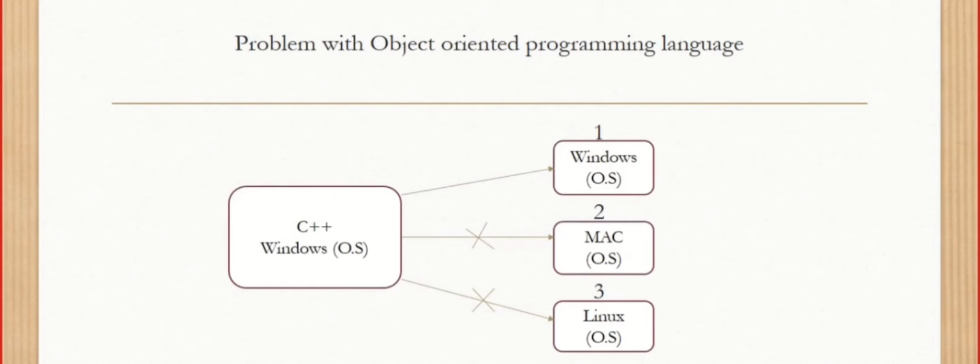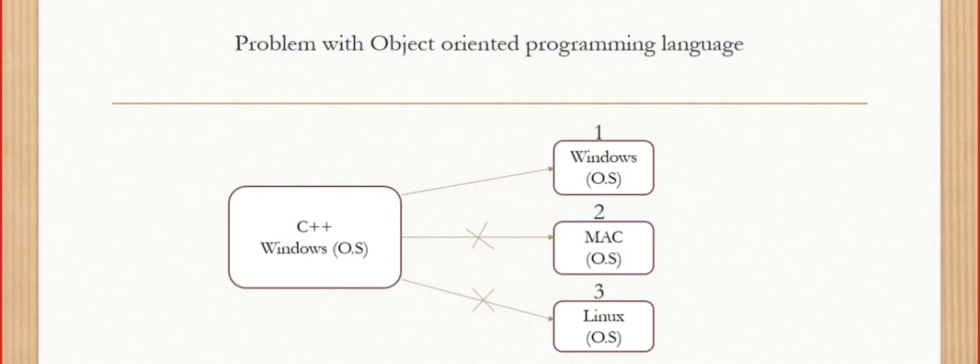Java is also an object oriented programming language. But C++ is already there. So why Java? Yes, there is a disadvantage with this C++ programming language too. C++ is platform dependent. What is a platform? Platform is nothing but the operating system. See, consider the same mathematical operation program. I have written code for this mathematical operation program in C++ and I have developed it in the Windows operating system. Assume that I have 3 computers in my home.